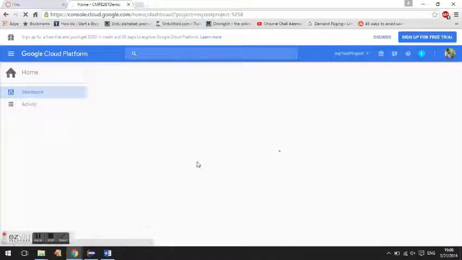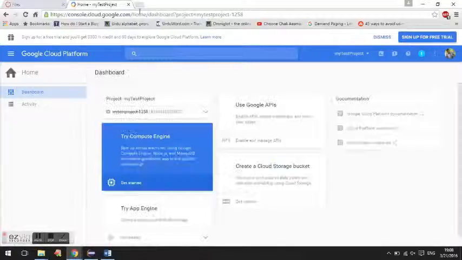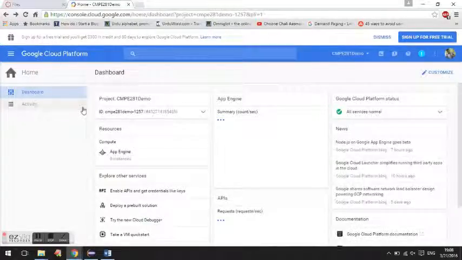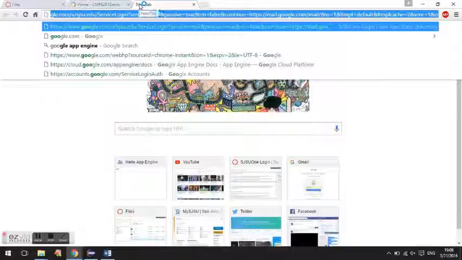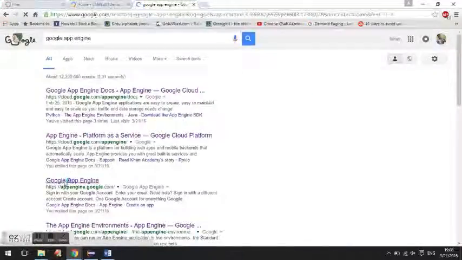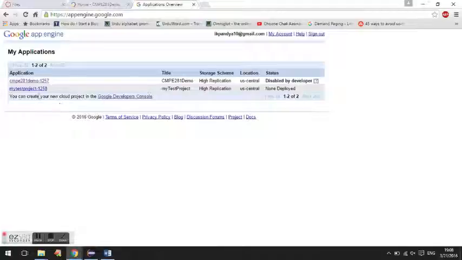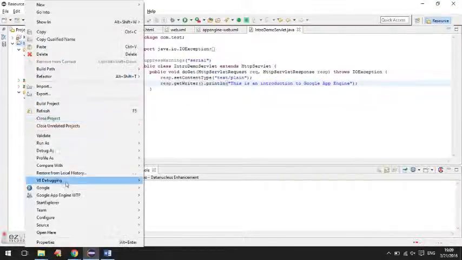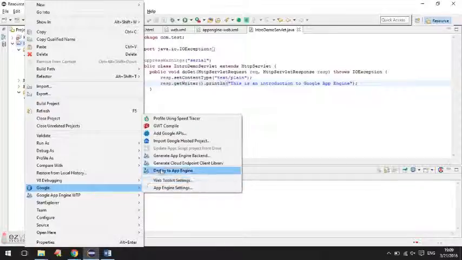So now when you go to Google App Engine, you see here a new project has been created with application ID my test project, and the status is that it is not deployed yet. So to deploy this project, we'll have to go to the Eclipse, go to our project, click on Google icon here, and we'll click on deploy to App Engine here.